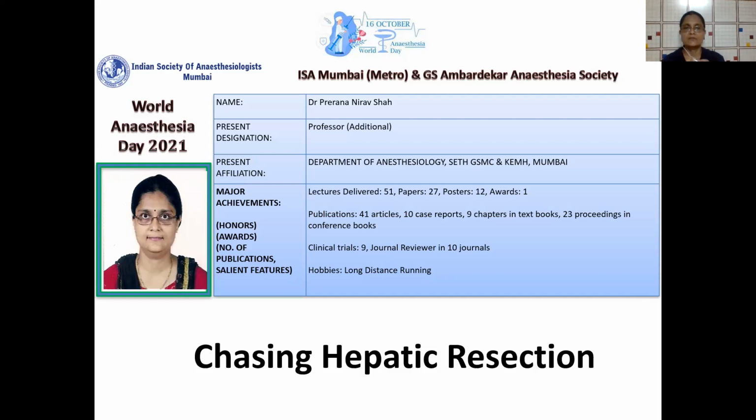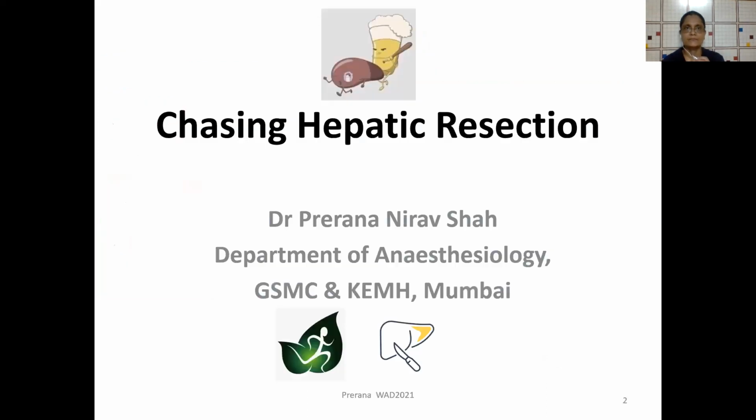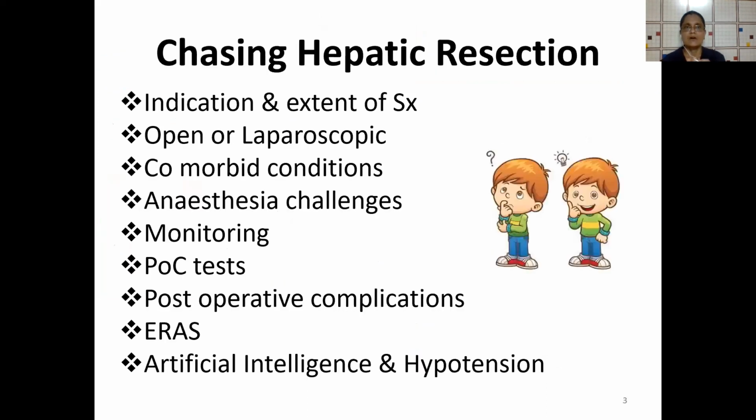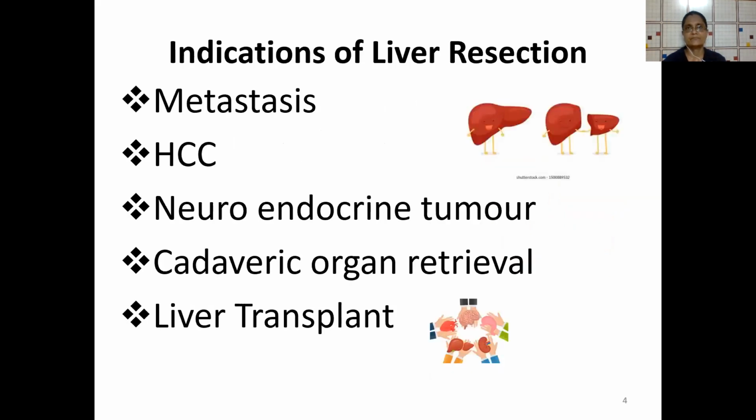I thank the organizers for giving me the talk on anesthesia for hepatic resection. When we're doing a case for hepatic resection, we must know about the indications and the extent of surgery that's been planned, whether it's open or laparoscopic surgery, and associated comorbid conditions that the patient may have. Anesthesia challenges must be anticipated and accordingly your plan should be ready. Monitoring that we will be doing for the patients, point of care test availability, intention of monitoring, post-operative complications, role of ERAS in hepatic resection, and artificial intelligence and prediction of hypotension.